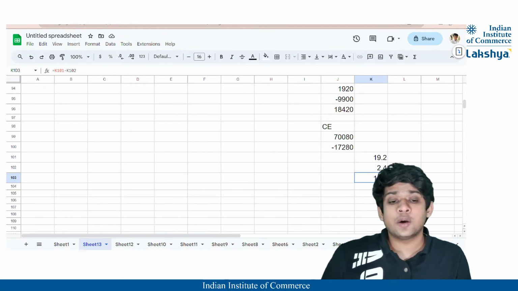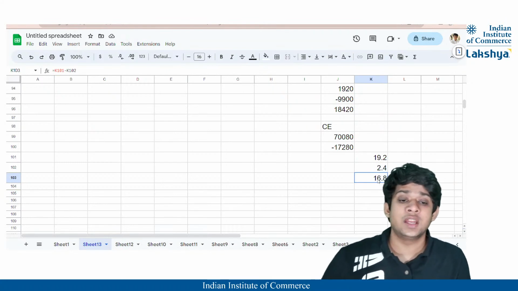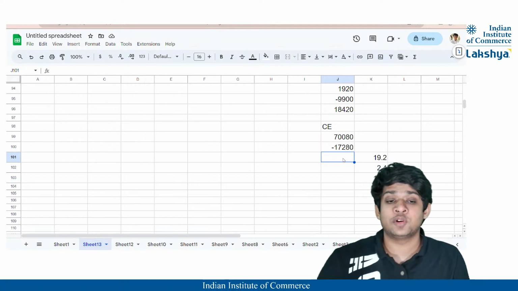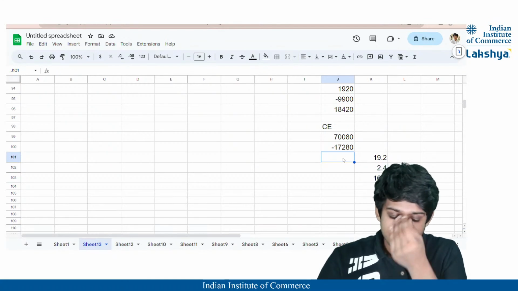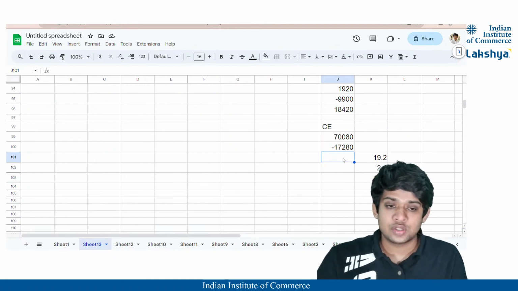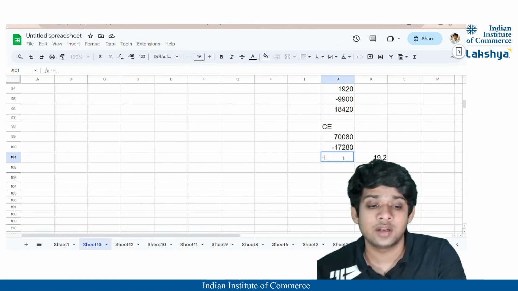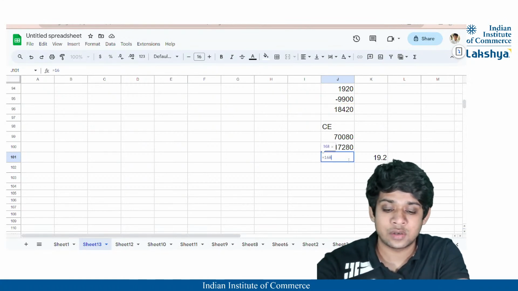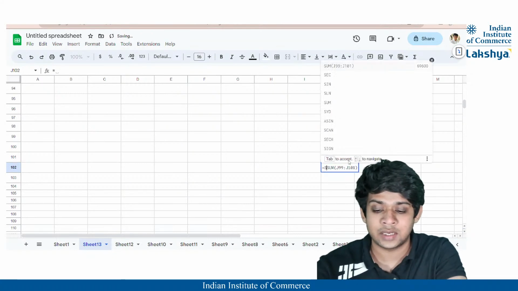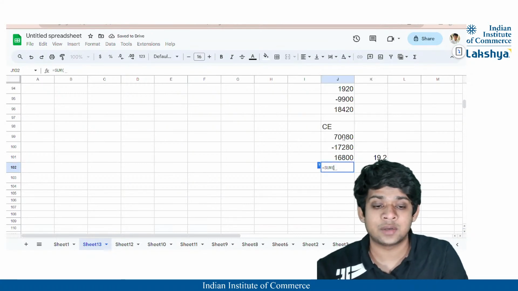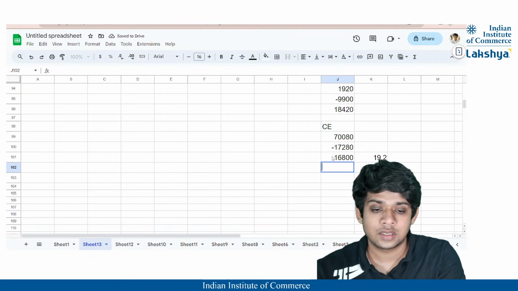So if that much of the operation is disposed of, technically that is not a part of our assets anymore, correct? So that will be eliminated, right? It is 16,800 which shall be eliminated, and I have to put this as a negative sign, right?